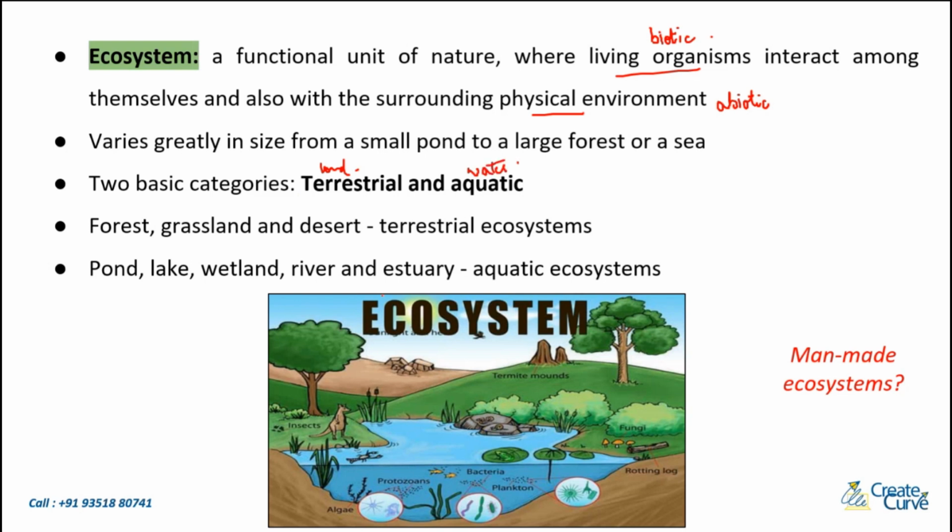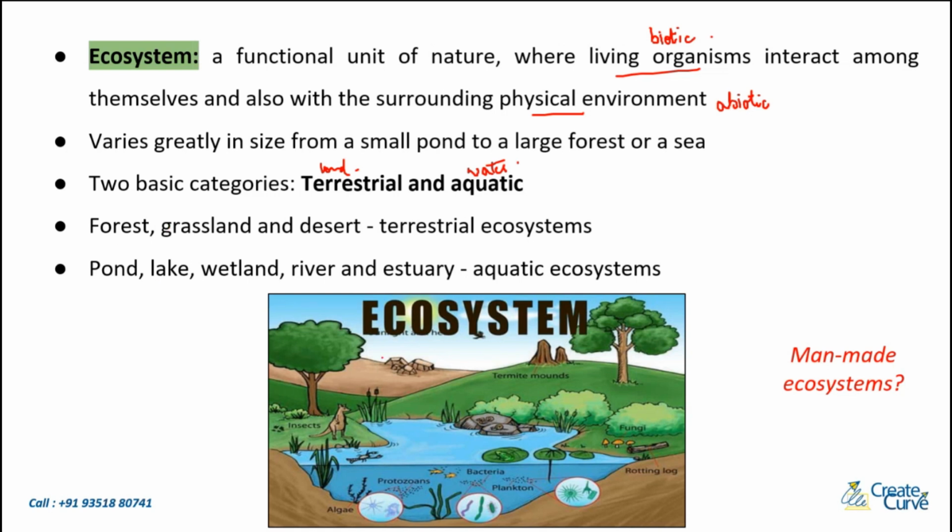Now, what are the different ecosystems that come under terrestrial ecosystems? Remember some examples here. So forest, grasslands, deserts, all of these will come under terrestrial ecosystem, basically land ecosystems. And then you have pond, lake, wetland, you have rivers, you have estuaries. All this will come under aquatic ecosystems.